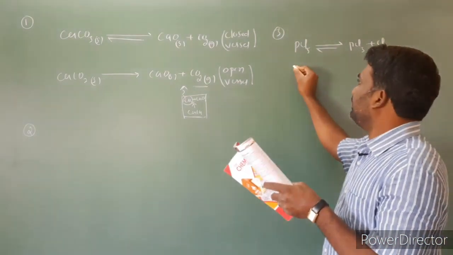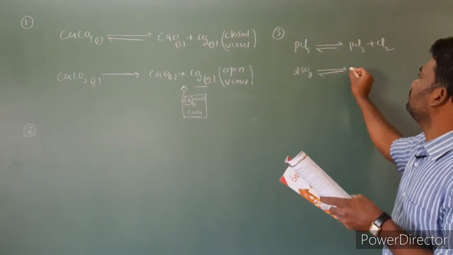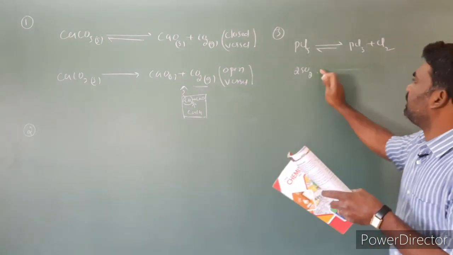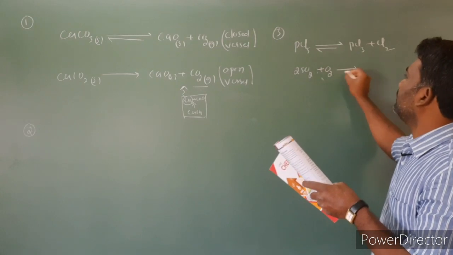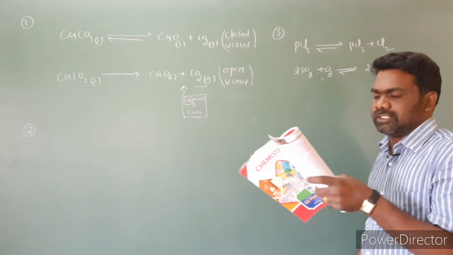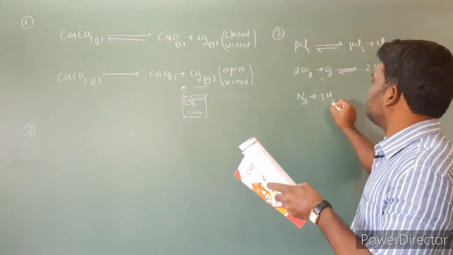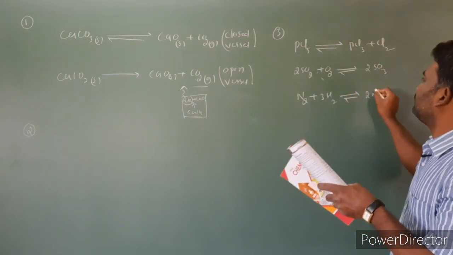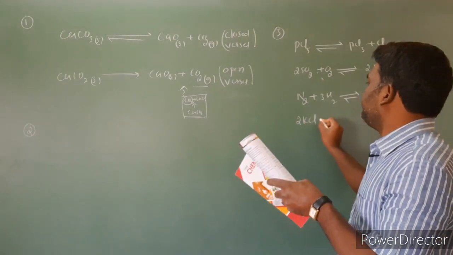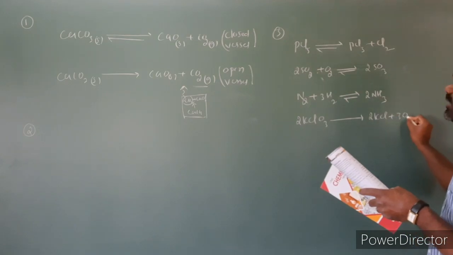Second option, 2SO2 plus O2 gives rise to 2SO3. Next, third option, N2 plus 3H2 gives rise to 2NH3. Look at the fourth option, 2KClO3 gives rise to 2KCl plus 3O2.